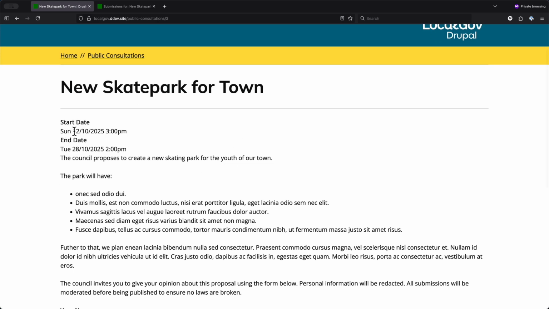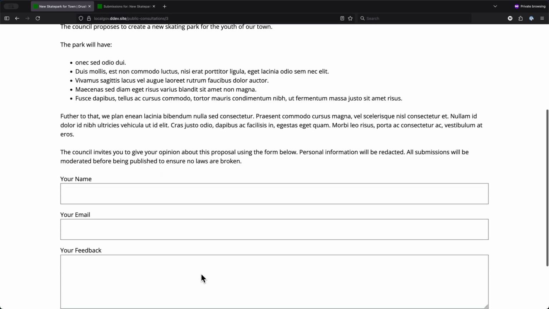So this public consultation starts on the 12th of October at 3 p.m. and closes on the 28th of October at 2 p.m. And some information about the public consultation itself. So the council proposes to create a new skating park for the youth of our town. The park's going to have whatever these things are, and further to that we plan on something else. And now the council invites you to give your opinion about this proposal using the form below. So we've got a form down here.